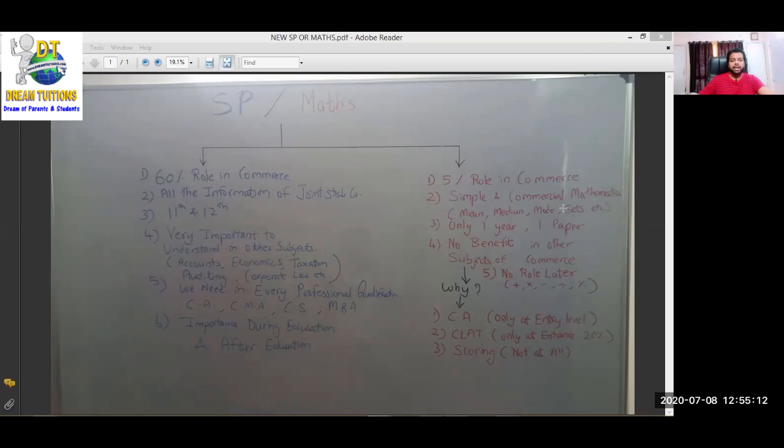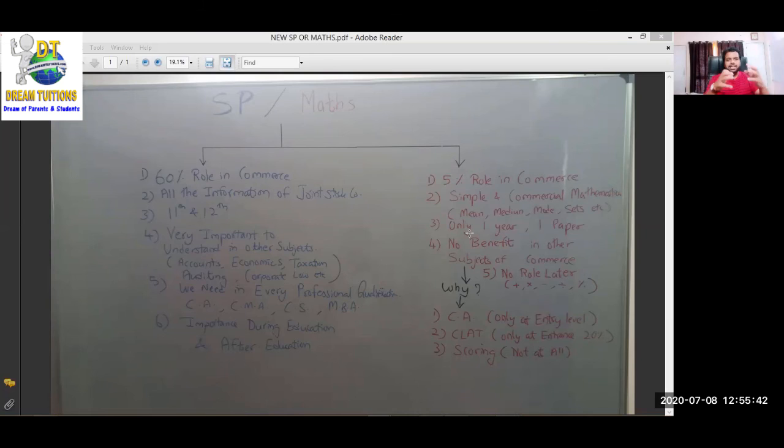Commercial mathematics, and the topics of commercial mathematics, many topics you have already seen in school level: mean, median, mode, statistic, set. All these topics come under the commercial mathematics. So the role of mass in commerce is very less. It's very simple. In only 1 year we have to do, and the topics are very simple. Okay, only 1 year and 1 paper. No benefit in other subjects of commerce.